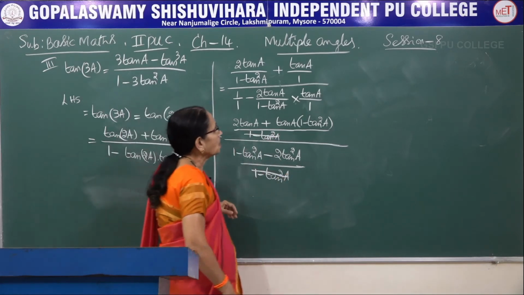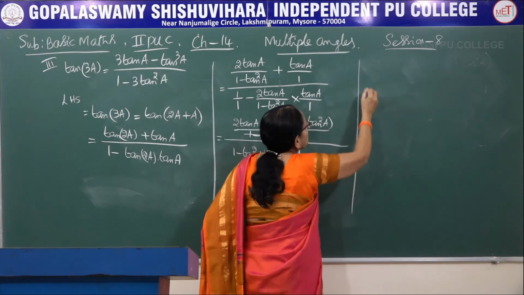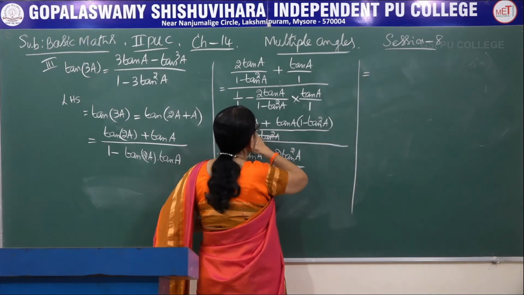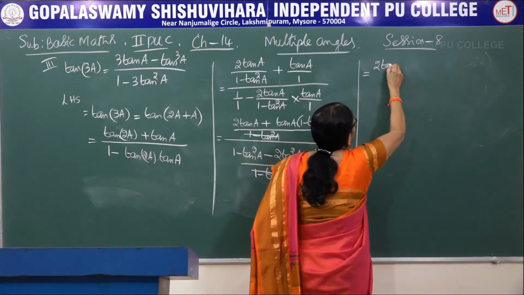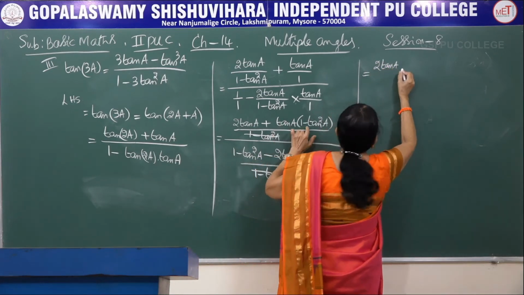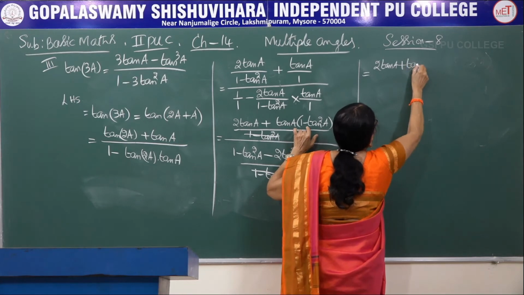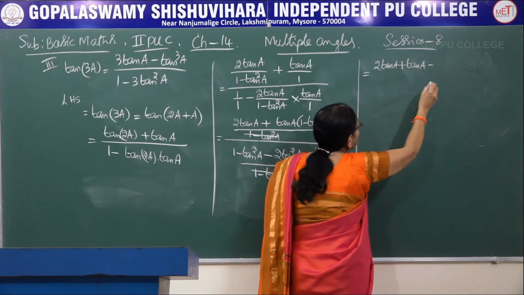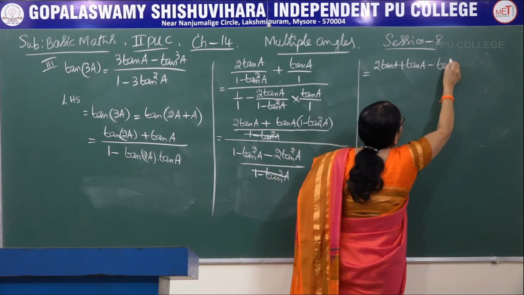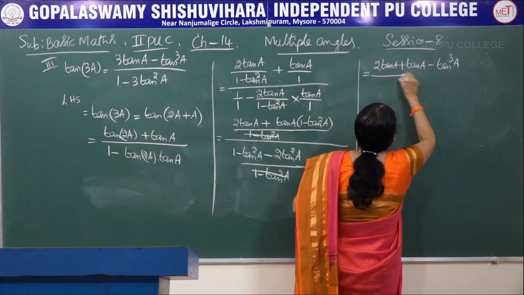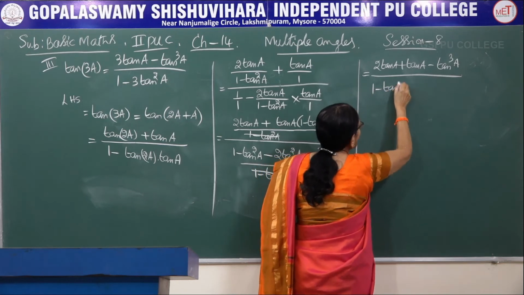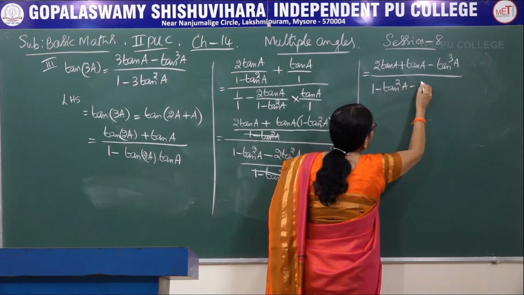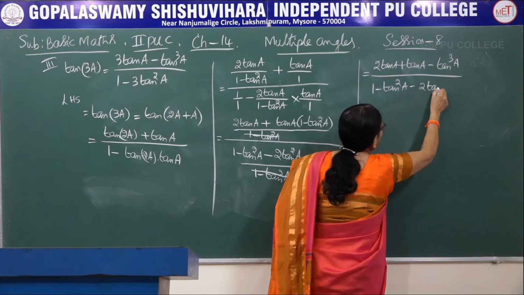Then let me rewrite the remaining terms. This would be equal to, look at the numerator, first remove the bracket. 2 tan A, write as it is. Now tan A into 1, that is tan A. Tan A into tan square A becomes tan cube A. Whole thing divided by the existing denominator, 1 minus tan square A minus 2 tan square A.